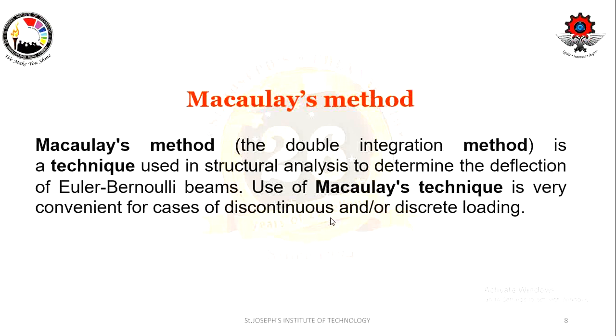We are going to integrate twice, but the constant is included only for the first loading condition. We are not going to include the constant for the other loads. If n number of loads are there, 2 or 3 loads, we are going to include the constant only for the first load. So, hence, always there will be only two constants if you integrate twice. We are not going to get many constants.